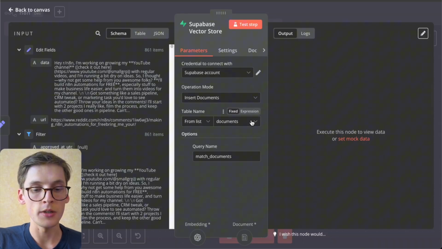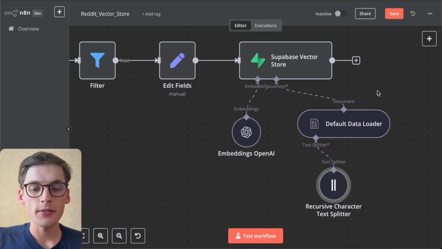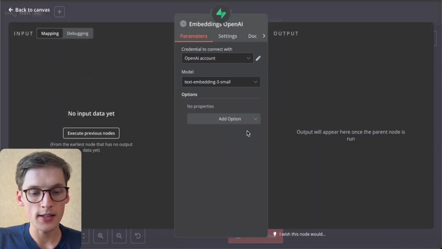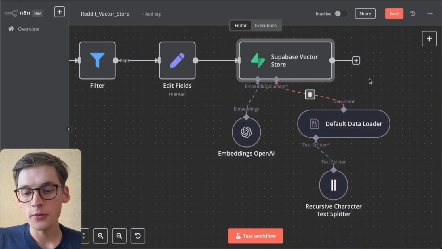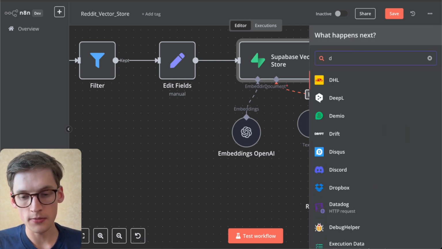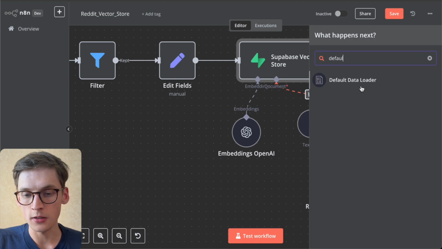So in this case, it will be called documents. And after that, you'll need to do a couple more things. The first one will be to select the embedding node. In this case, I also selected the embedding small as I did before. And for the document part, you'll need to insert the default data loader. Once again, you'll need to find this if you want, default data loader.